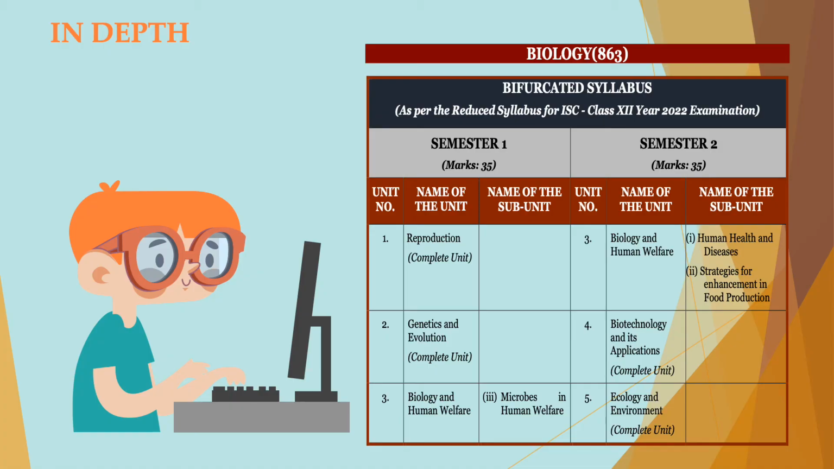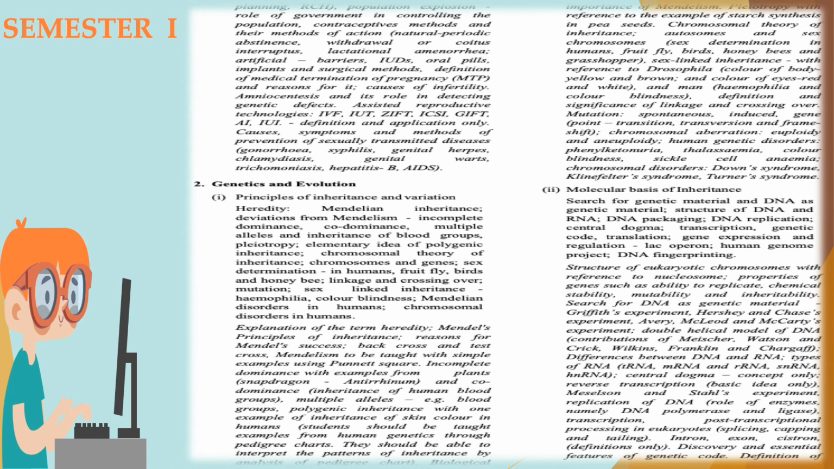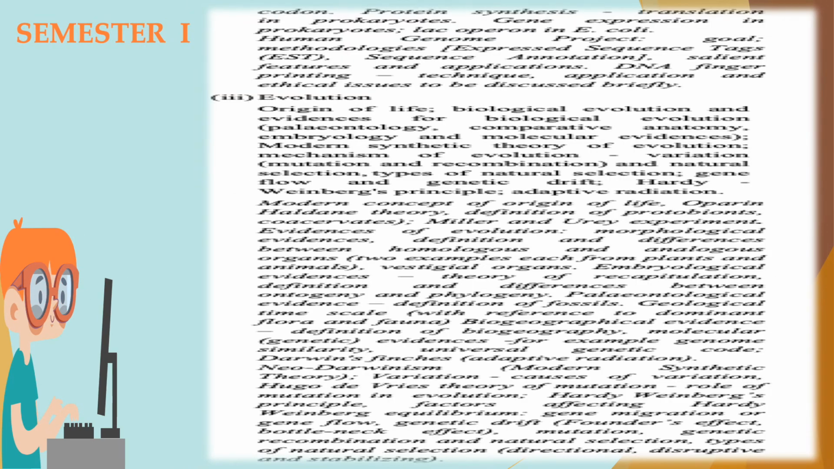If I may just show you the syllabus, we have already done the video on syllabus, so you can watch that video also. You can go through your syllabus booklet as well. So reproduction, the whole unit covering various chapters of sexual reproduction, flowering plants, human reproduction, reproductive health, and so on. Genetics and evolution involving principle of inheritance, molecular basis of inheritance, and evolution.